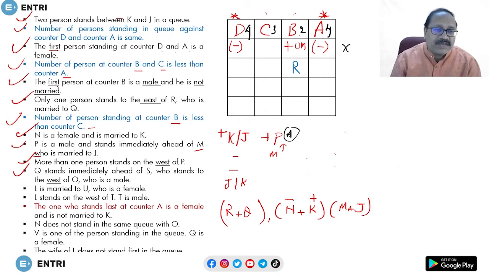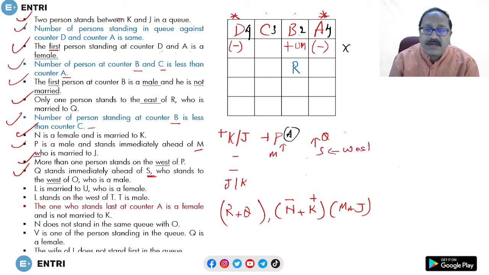Okay, Q stands immediately ahead of S. Q is immediately ahead of S, something like P is immediately ahead of M. Alage Q is immediately ahead of S, who stands to the west of O. Who ante evaru ikkada? S. So S stands to the west direction.